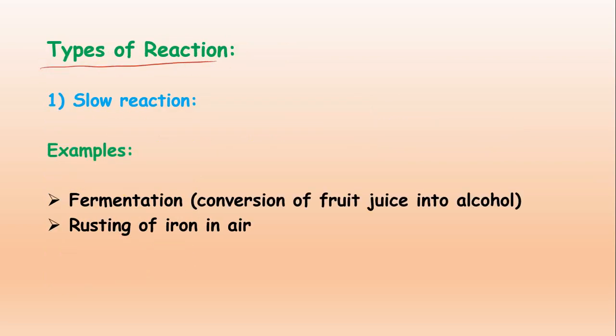There are basically three types of reaction on the basis of the speed or the time taken. Number 1 is slow reaction. It will take a lot of time, it's very slow. Examples for the slow reaction are fermentation, or conversion of fruit juice into alcohol, and the second is rusting of iron in the presence of air and water. So these are the 2 examples of the slow reaction.